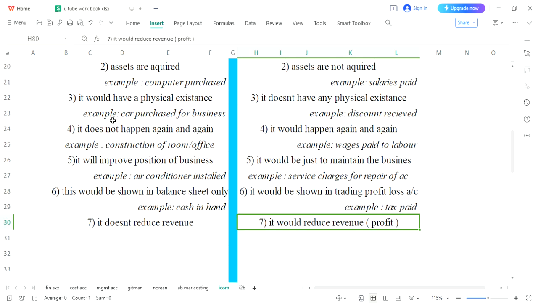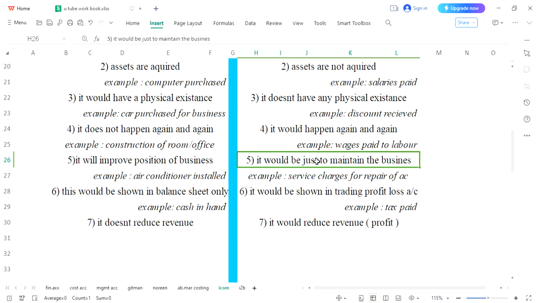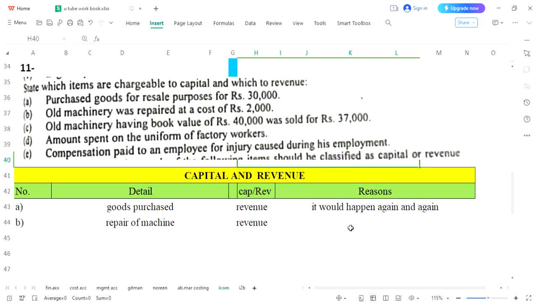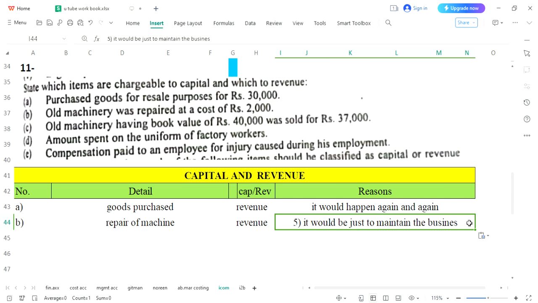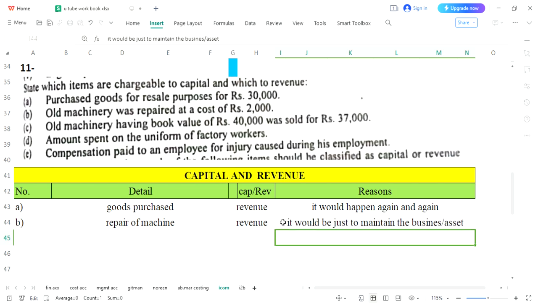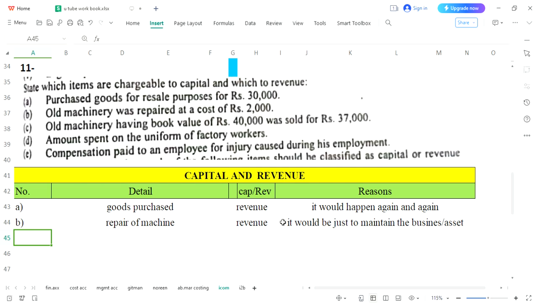Again, there are several reasons. This is the best reason: it was just to maintain the business. And besides this, we will write that it was since an asset, so it was for the maintenance of the asset. In this way, our B entry is completed. Now let's see what C entry is saying.